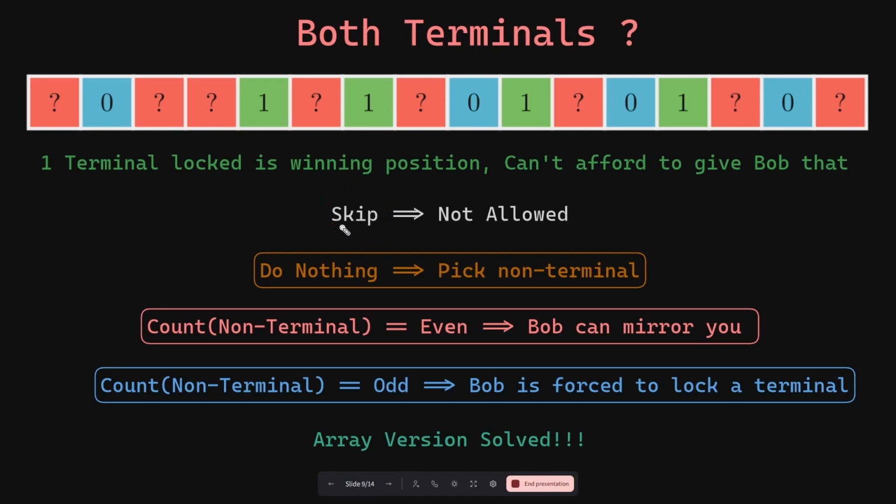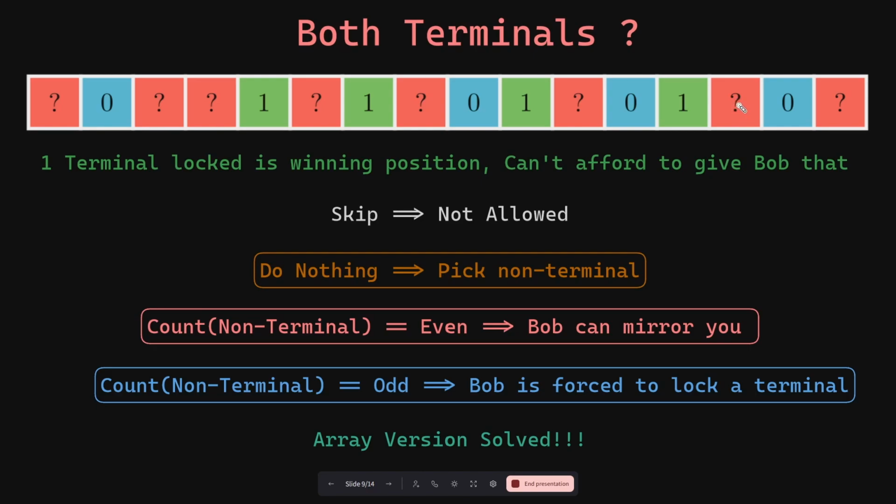So what is the next best thing that you could do? You can simply pass your time by picking any non-terminal element and doing random stuff on it, because you know that it will never influence the answer. But Bob is also smart enough to notice your move. If they notice that you are just passing your time by doing random stuff on this non-terminal element, they will also pass their time by doing some stuff on this non-terminal element. So this mirroring strategy is pretty common in game theory problems. So if you do some stuff over here, Bob can do the same thing here. If you do something here, Bob can do the same thing over here. If you do something here, Bob can mirror your move and do the same thing over here.